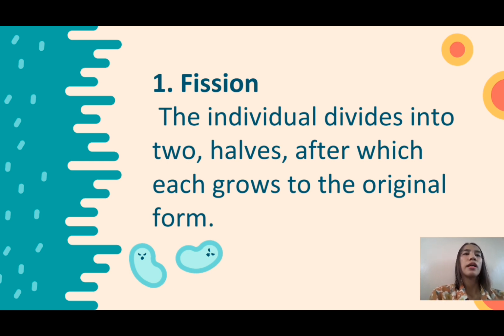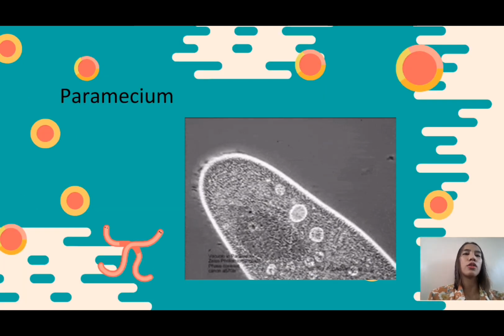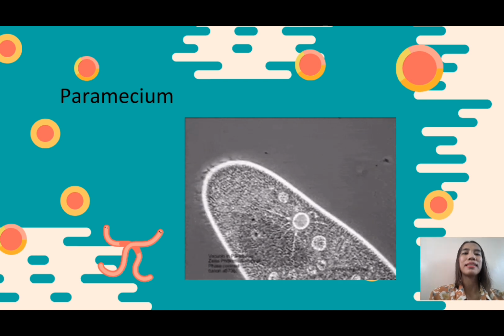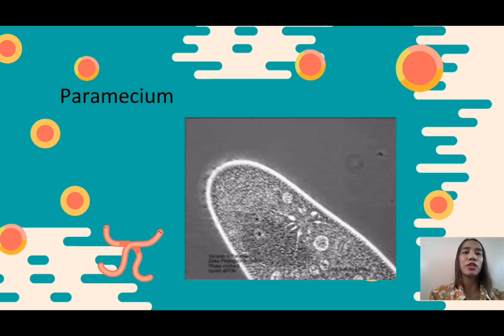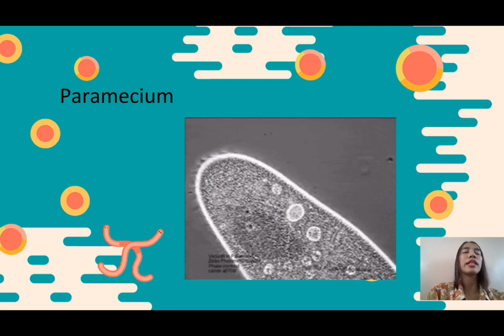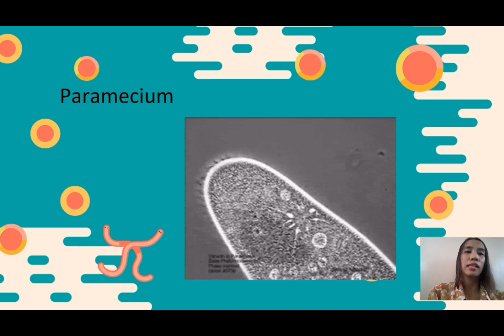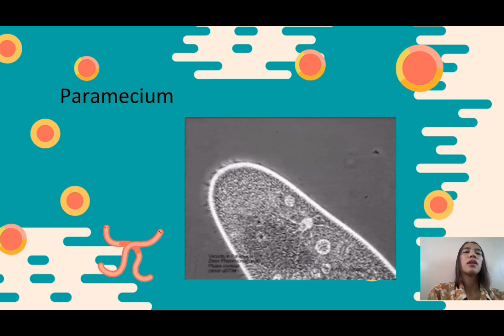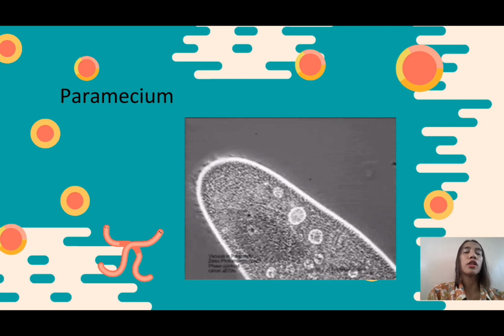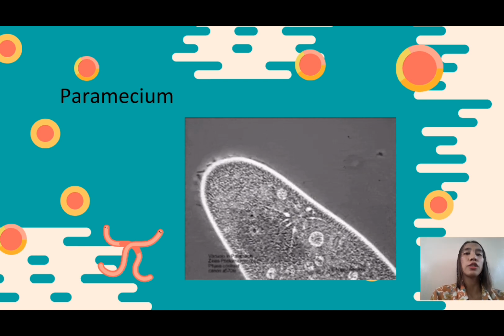So, an example of an organism that undergoes fission is paramecium. So class, do you know what paramecium is? Okay, paramecium is one kind of one-cell organism. So it can be found in ponds, lakes, yes, in bodies of water. Okay, they undergo the process of fission.